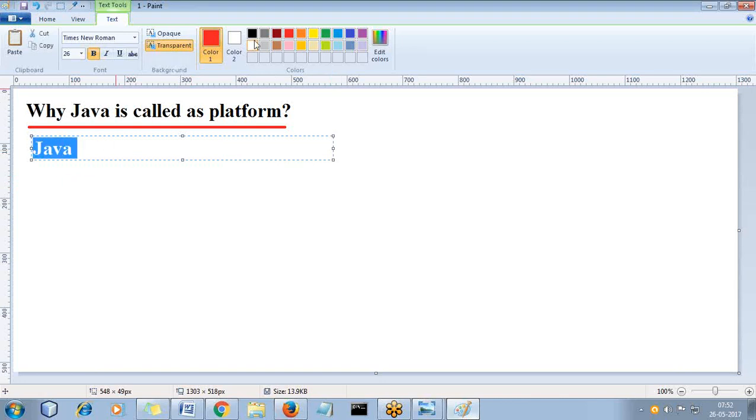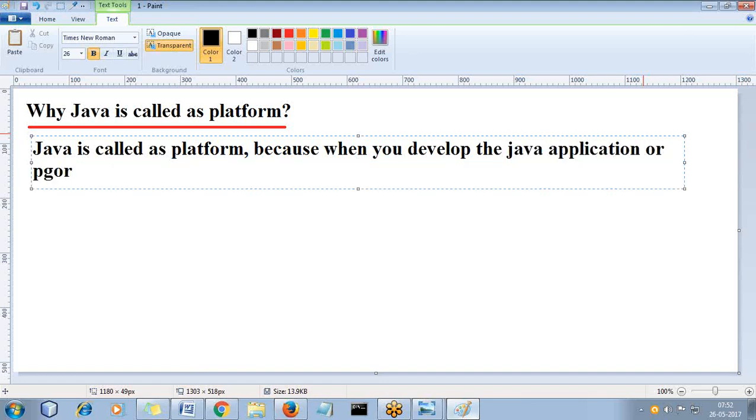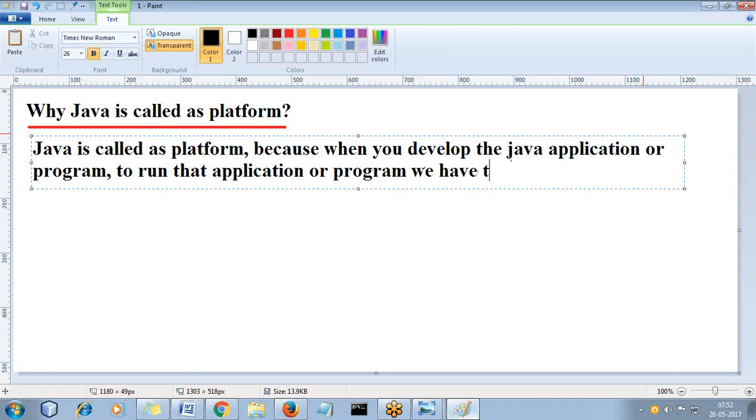Java is called as platform because when you develop the Java application or program, to run that application or program, we have to use JVM.